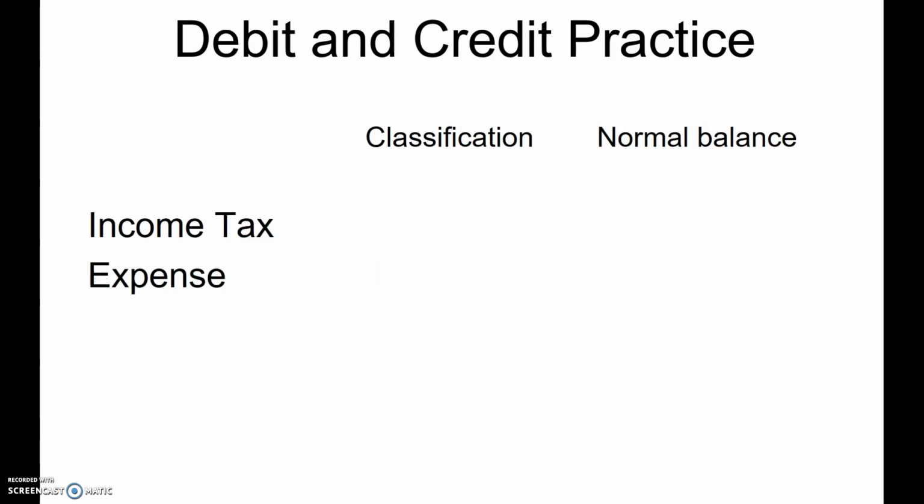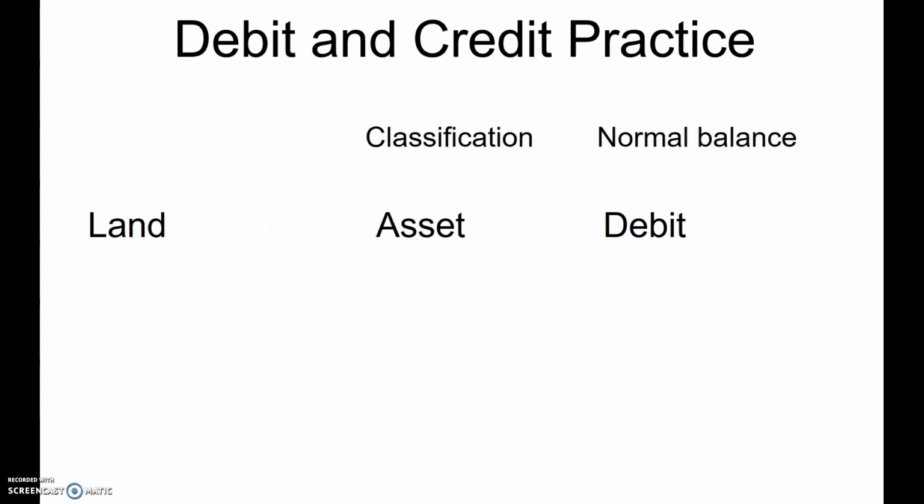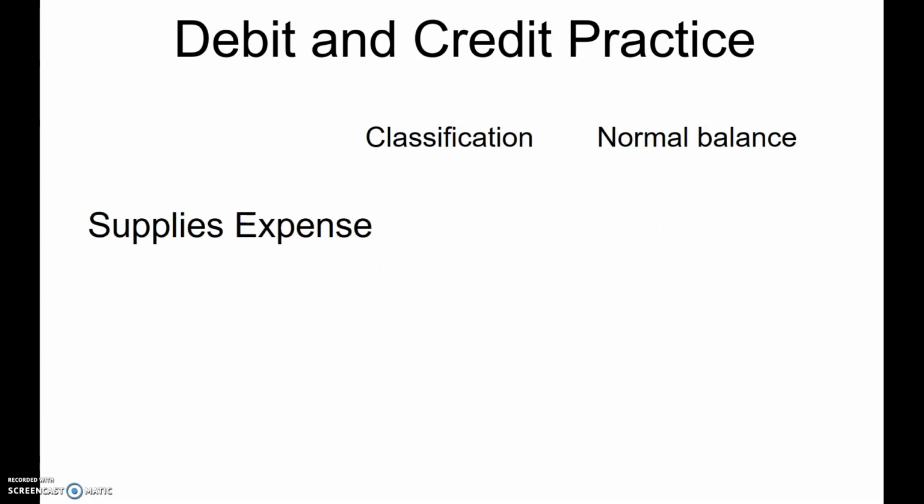Income tax expense. So expense affects equity. In My Accounting Lab exercise, you'll choose equity. I like to look at it in its own classification, and expenses have been assigned a normal balance of debit. Income tax payable. Again, the payable tells you it's a liability. Liabilities have been assigned a normal balance of credit. Land is an asset with a debit balance. Supplies expense, again, it's technically equity. We're going to consider it an expense. Expenses have a normal balance of debit.